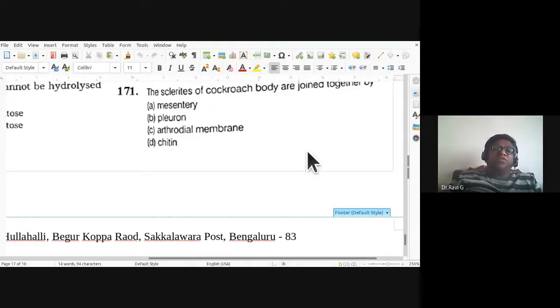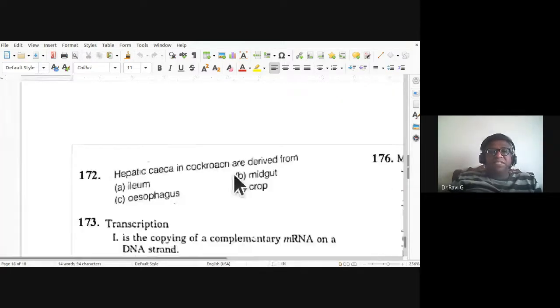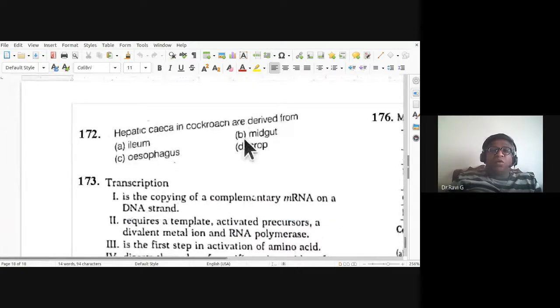The sclerites of the cockroach body are joined together by, so 171, C is the answer. 172nd, hepatic caeca in cockroach are derived from hindgut, midgut, esophagus, or crop. So hepatic caeca in cockroach are derived from midgut. So B is the answer.